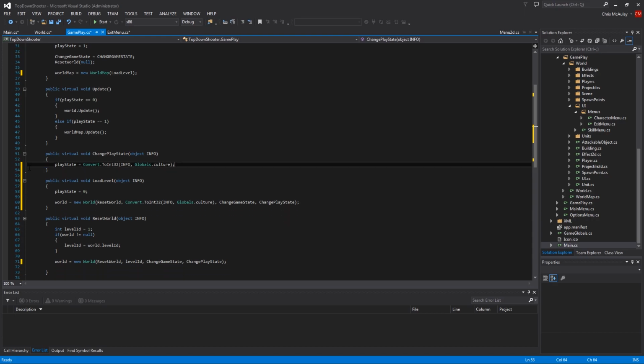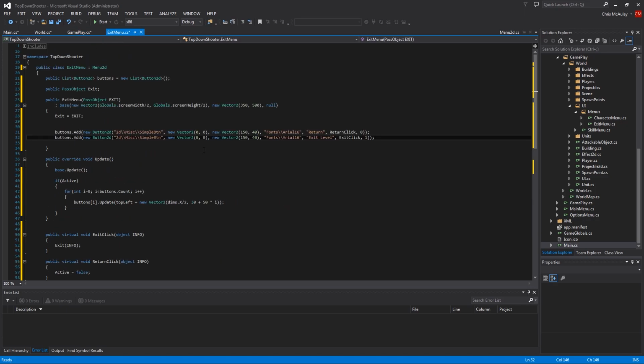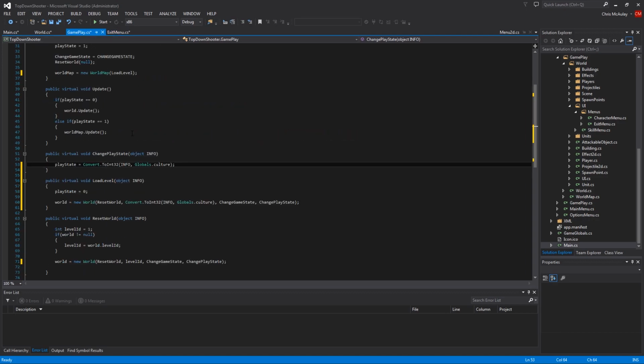Okay, now that I've talked about that, this just switches the game state. Now in our exit menu, when we click, we're going to set it back to 1. It should then be back to our world map, and we should be good to go. I actually think we're good to go. So let's run this and see where we're at.